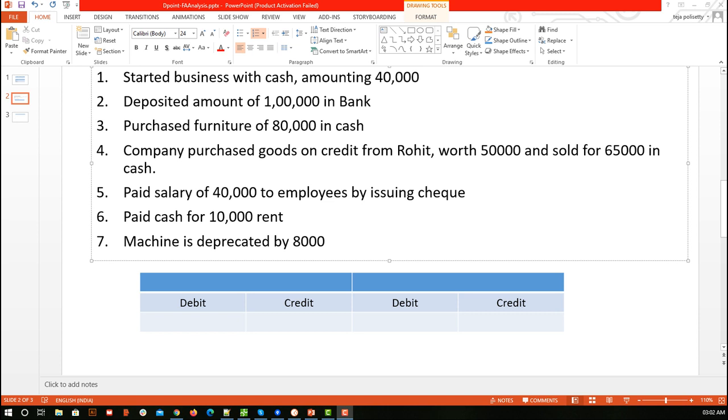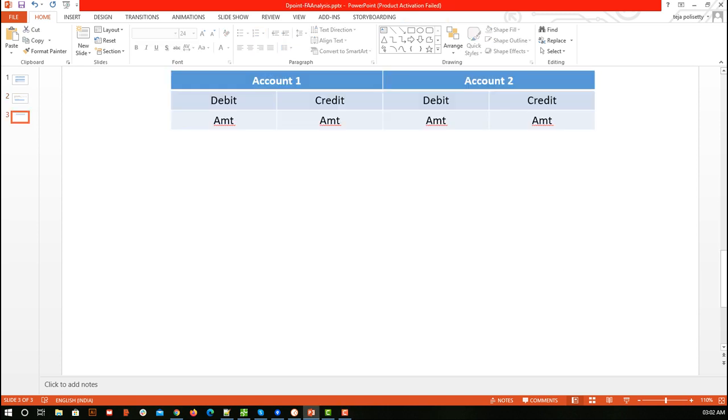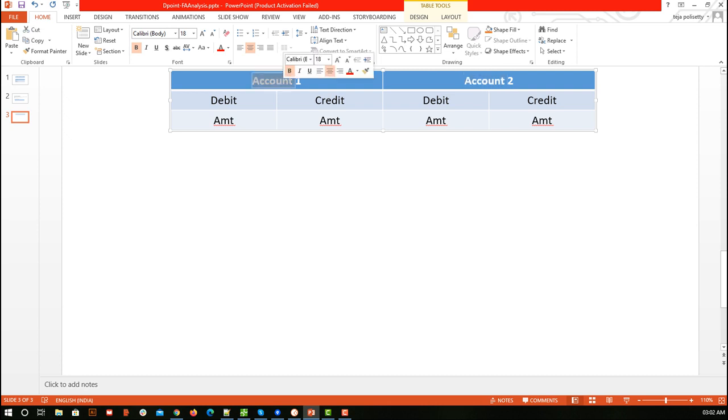Okay. So the format of storing a transaction in books of account is this. We will first identify what accounts are involved. We'll write the first account here and the second account here. Debit and credit will be there under both of them. Now we will see what kind of account account 1 is, whether it is a nominal account, real account, or personal account, and based on that we identify whether the amount included in the transaction is debited or credited with respect to account 1. Similarly with respect to account 2.